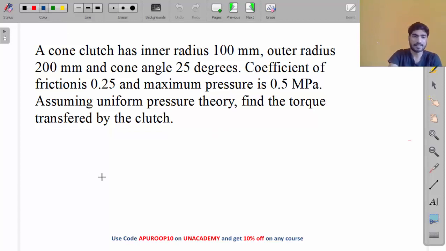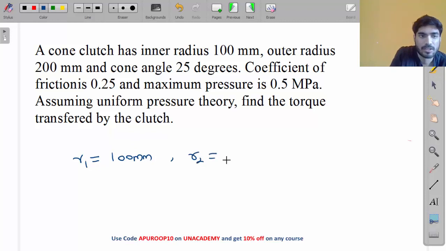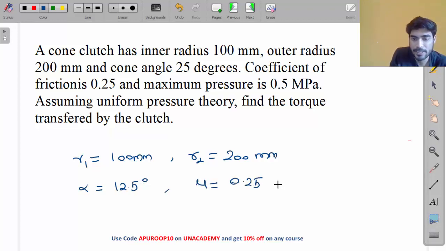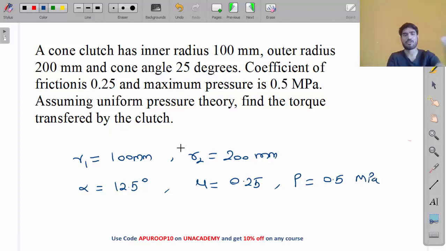What values are given? R1 is 100 mm. R2 is 200 mm, inner radius and outer radius. Cone angle is 25 degrees, so alpha is half, 12.5 degrees. Mu is 0.25 and maximum pressure is given, 0.5 megapascal. So you just have to put the values in the equation and use uniform pressure theory. They have mentioned you have to use uniform pressure theory. Find the torque transfer.